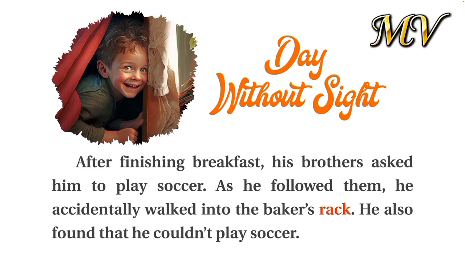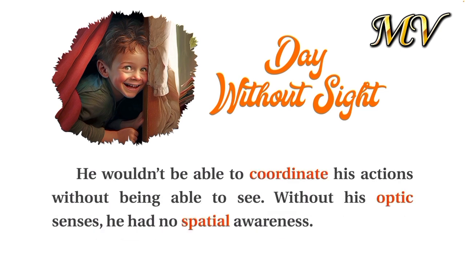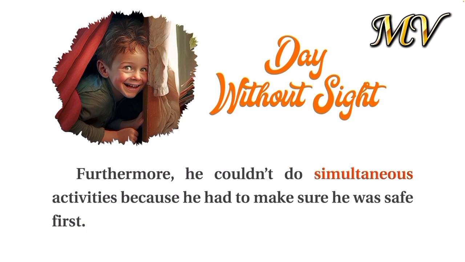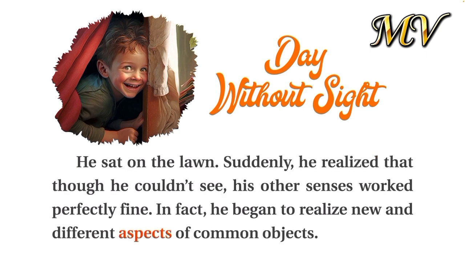After finishing breakfast, his brothers asked him to play soccer. As he followed them, he accidentally walked into the baker's rack. He also found that he couldn't play soccer. He wouldn't be able to coordinate his actions without being able to see. Without his optic senses, he had no spatial awareness. Furthermore, he couldn't do simultaneous activities because he had to make sure he was safe first. He sat on the lawn.